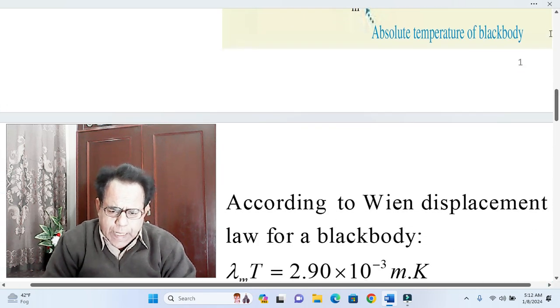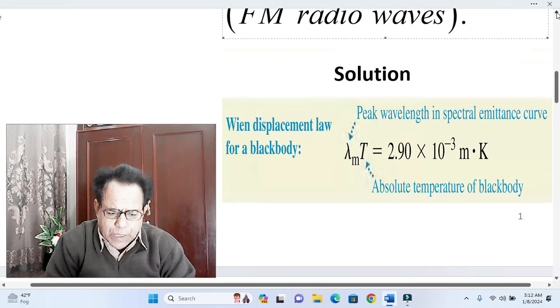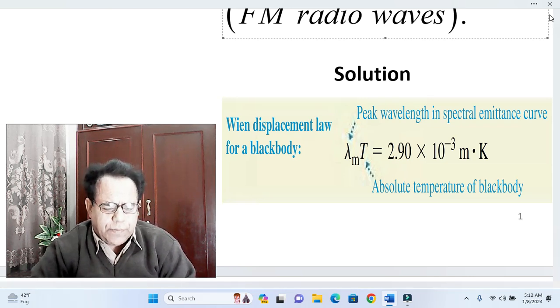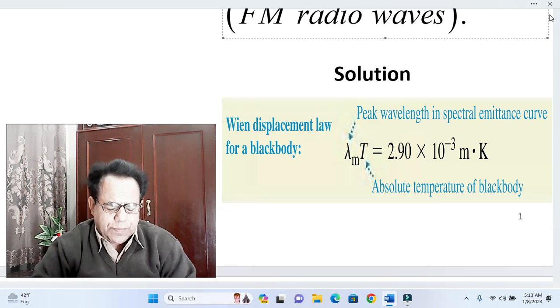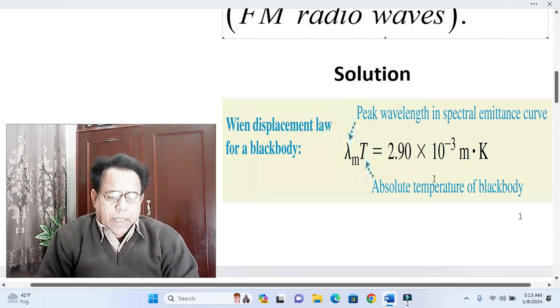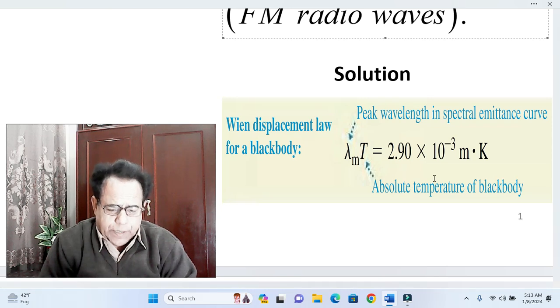This snapshot has been taken from the book University Physics by Young Friedman. Roger Young Friedman, and one more author, I do not remember at this time. This snapshot is about Wien displacement law for a black body.